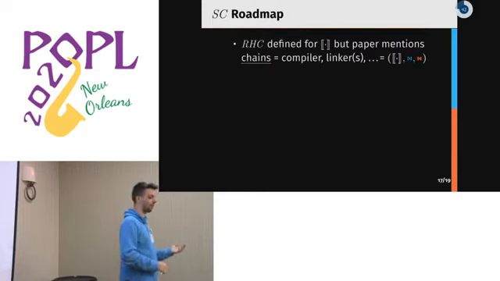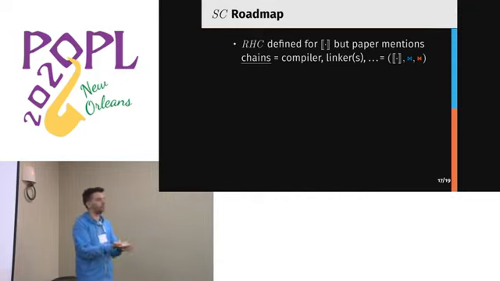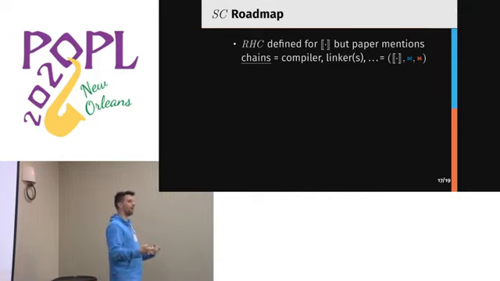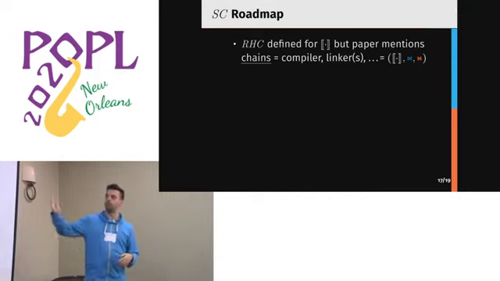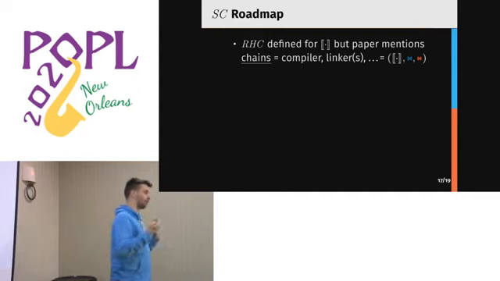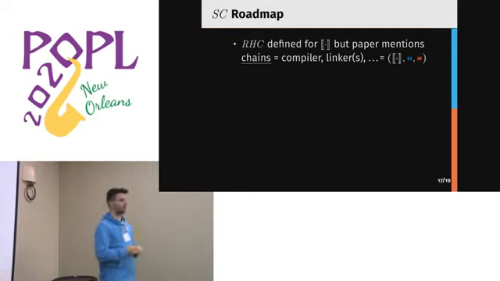And for the secure compilation roadmap, when I talked about RHC, I was talking about the compiler, mostly just referring to the language translation phase. But fortunately, in the paper, we are very explicit about not just mentioning the compiler, but touching all other elements that are in a real compiler, for example, linkers.